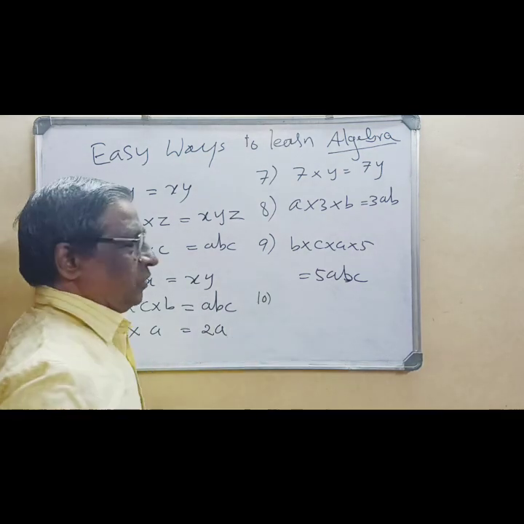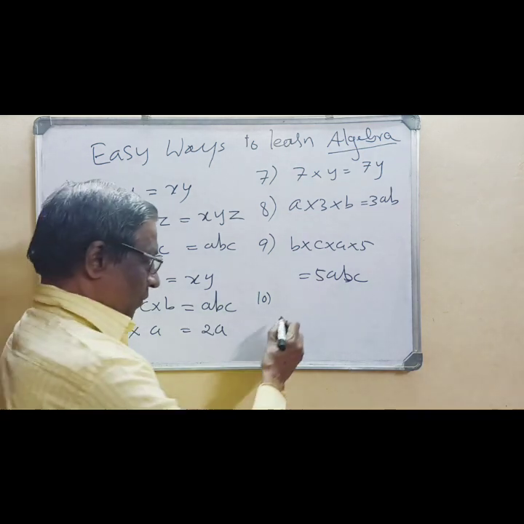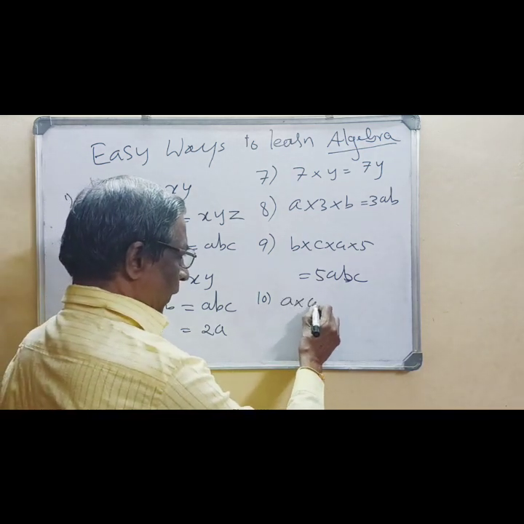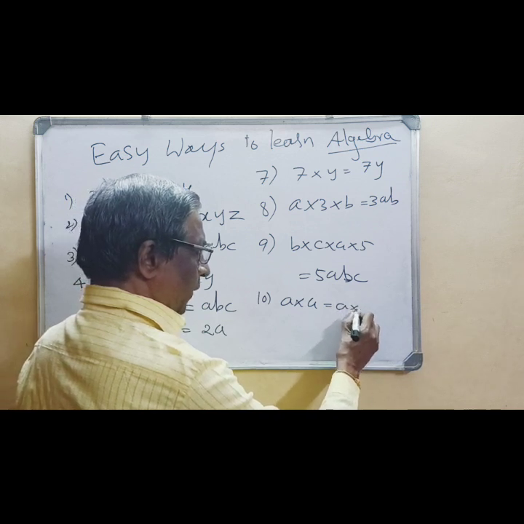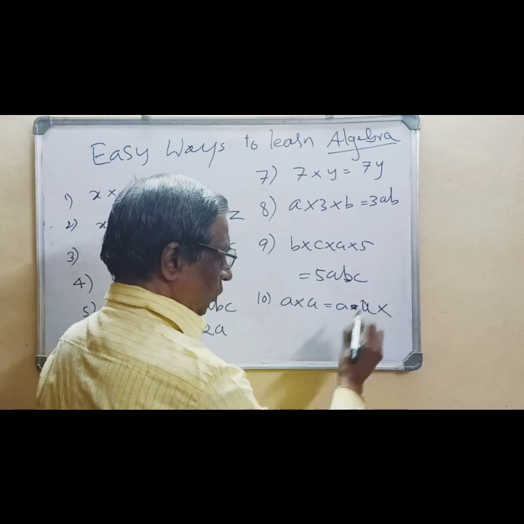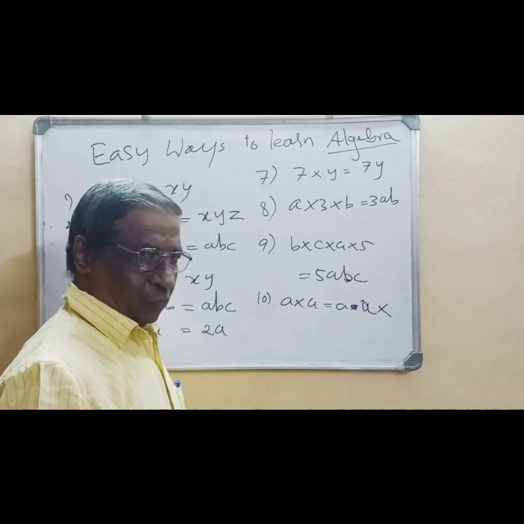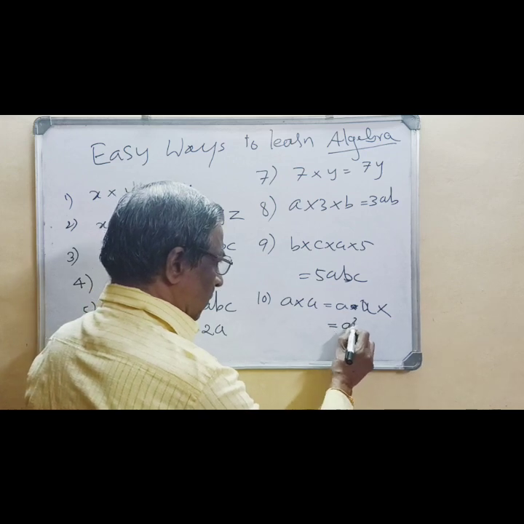Now the question is, how to write a into a? You can't write simply a. If I write simply a, this is wrong. You have to write it as a square.